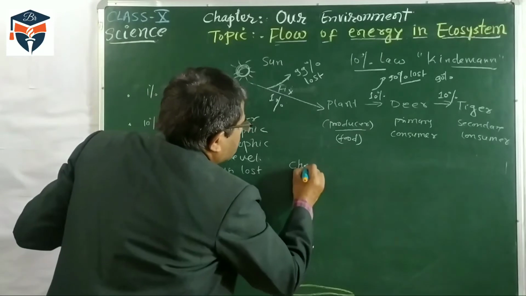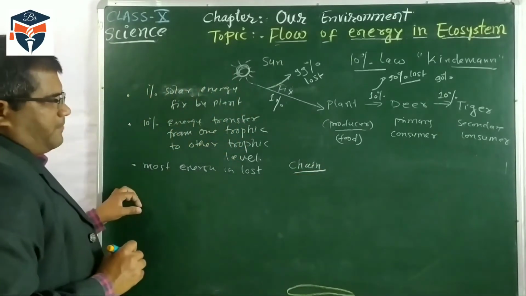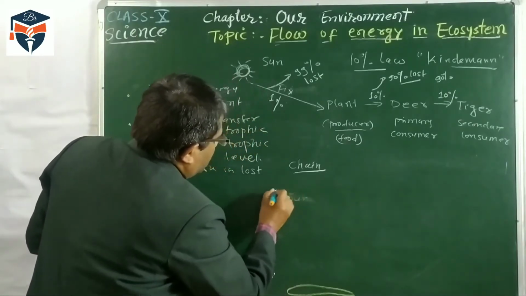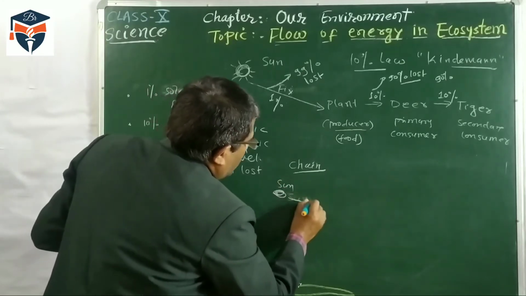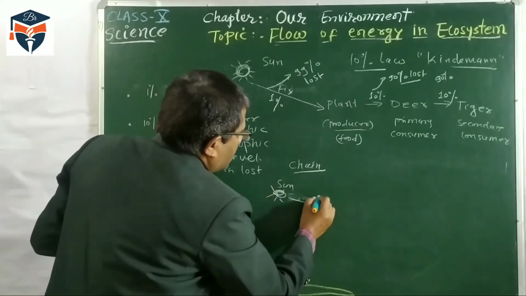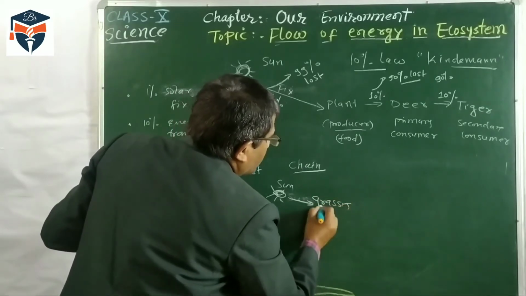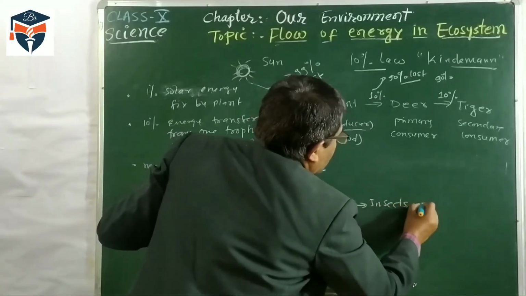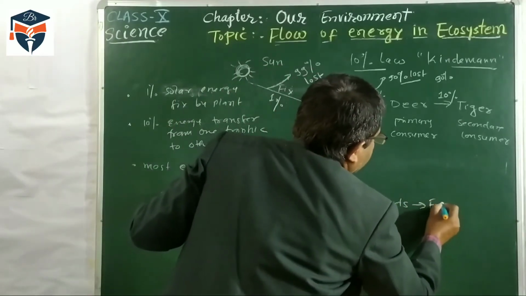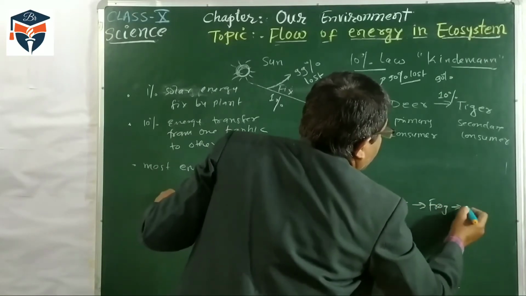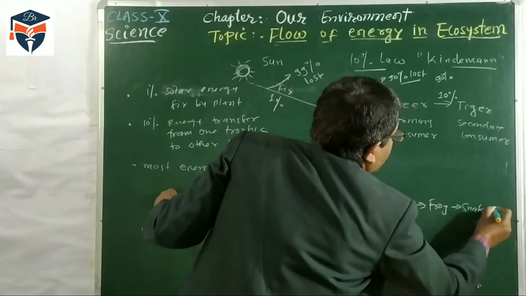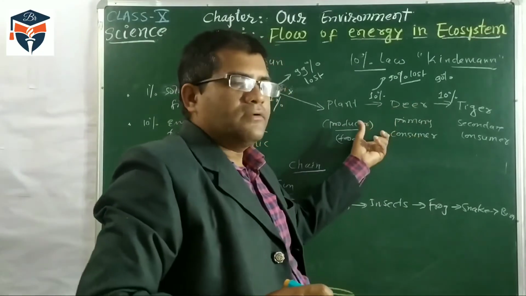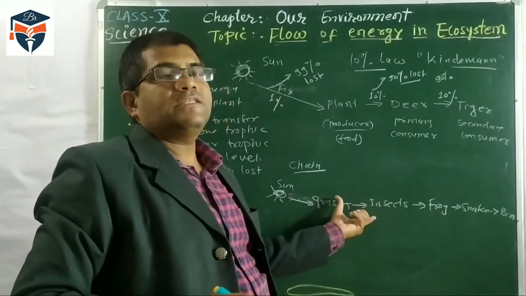Another food chain is a long chain. In this long chain I have the sun, the source of energy. The solar energy is trapped by the grasses. Grasses are fed by insects. Insects are fed by the frog. Then frog and the snake. After the snake, we have the bird. Here you see the food chain is small, and here the food chain is longer.